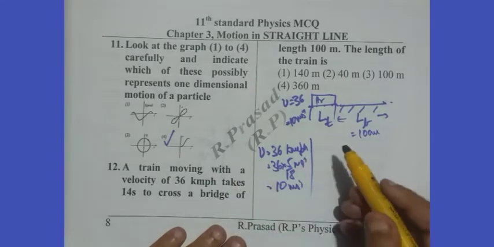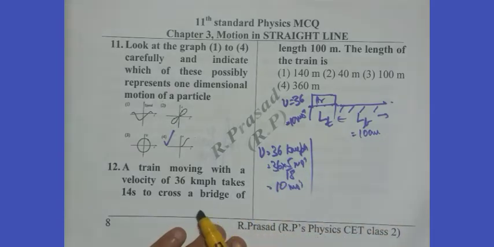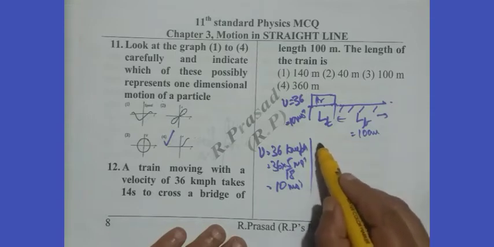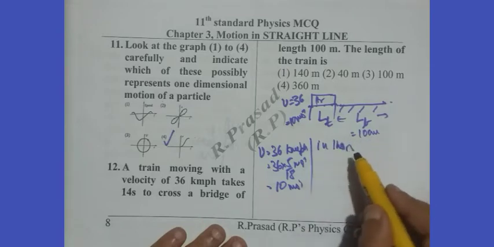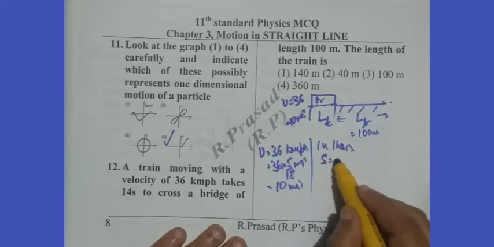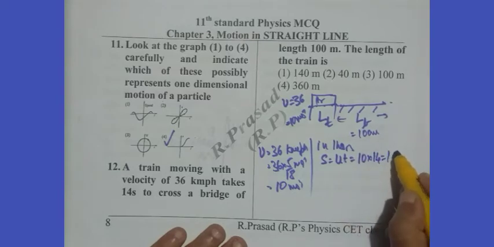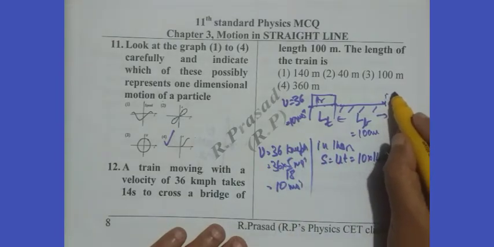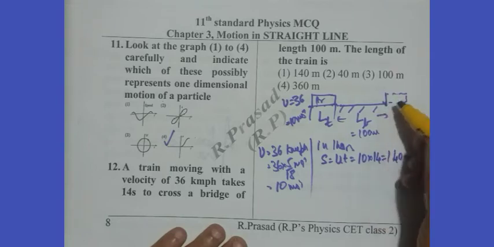As there is no acceleration, in 14 seconds, the train covers a distance, taking the train engine as the starting point. How to calculate that? S is equal to ut. u is 10, t is 14, so 140 meters. So the total distance covered is such that the train's backside will just cross the bridge.